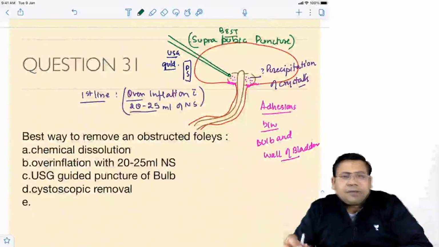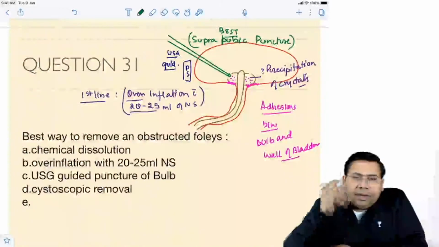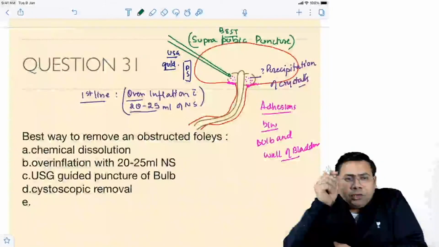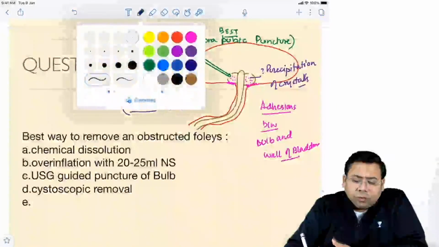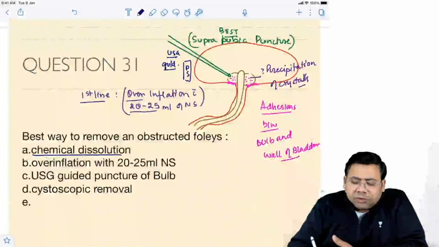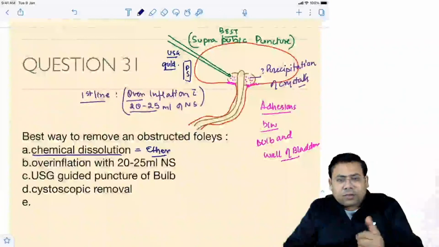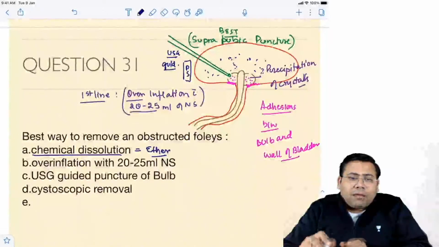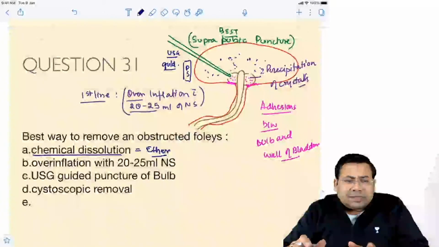But yes, it is reserved only for the cases where you're not going for the other options. But say in an era when you did not have ultrasound, what did we used to do? We used to push ether. So chemical dissolution was done with ether. But do you know, if you are using ether, the chemical will leak into the bladder and will result in very severe chemical cystitis. Are you getting?